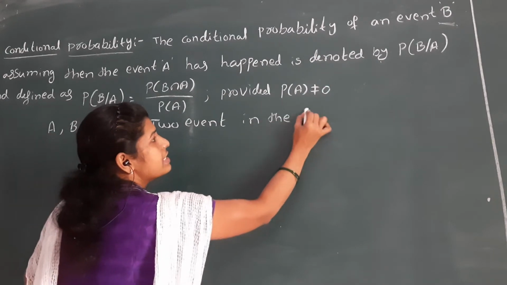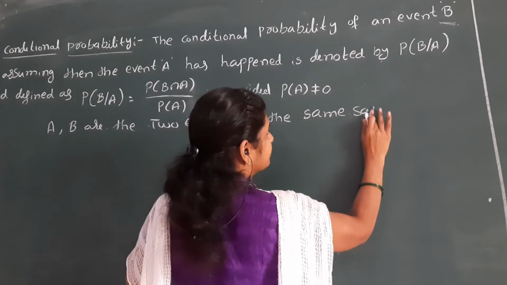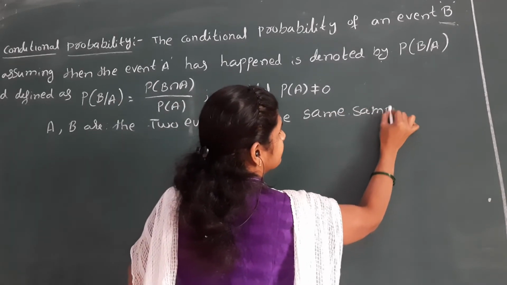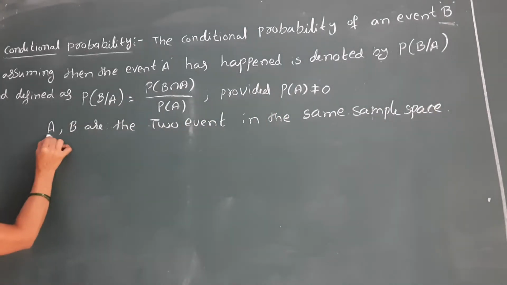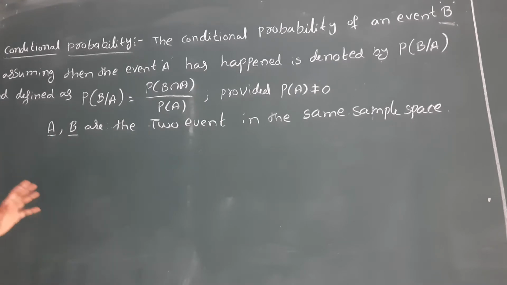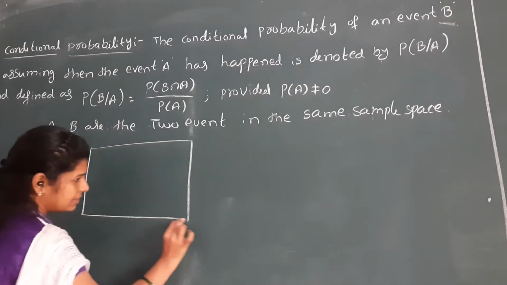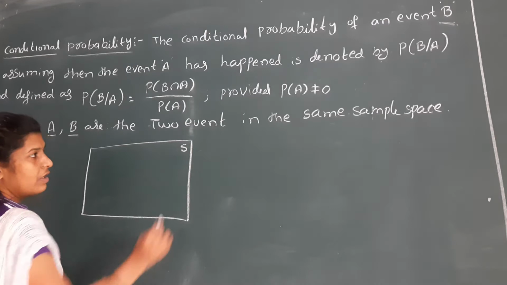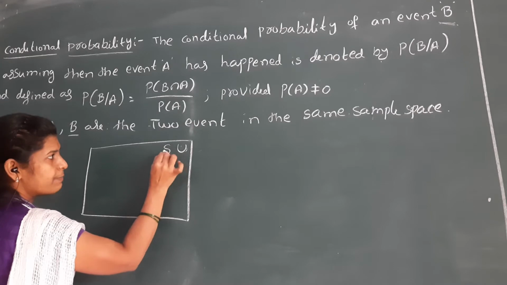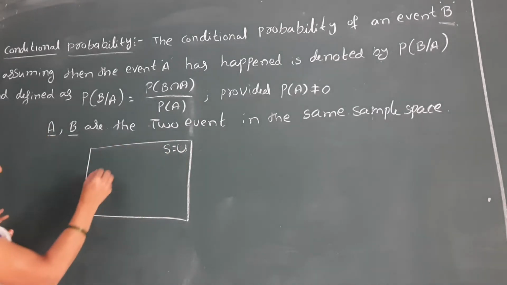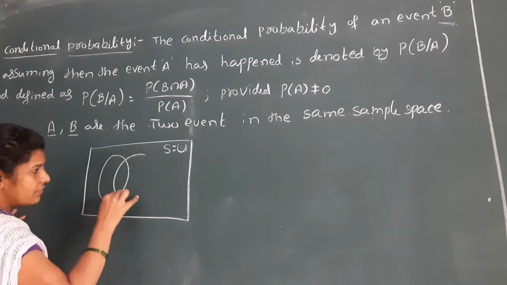in the same sample space. See here, event A and event B, A and B are in the same sample space. Come to the Venn diagram. For example, this is the total sample space S, or sometimes we mention this as U. U is nothing but the complete sample space S. In this, there are two events: this is the event A and the next one is event B.